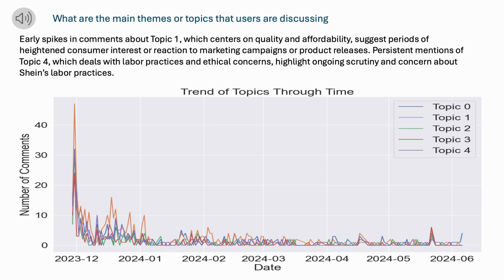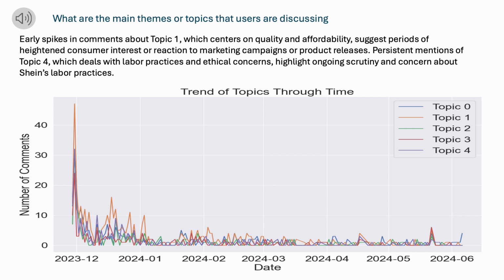Persistent mentions of topic 4, which deals with labor practices and ethical concerns, highlight ongoing audit and concerns about Shein's labor practices. The word frequency analysis further underscored these themes, with frequent mentions of words like cheap, quality, and labor, indicating that price and ethical considerations are primary discussion points. Positive comments often highlight satisfaction with product quality and value for money, suggesting that despite the ethical concerns, many customers still find Shein's offerings attractive.